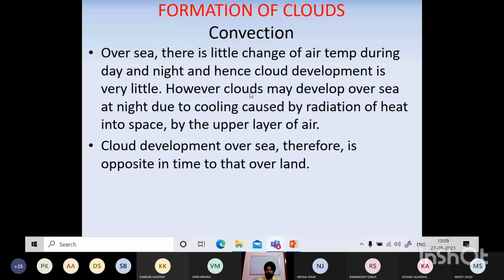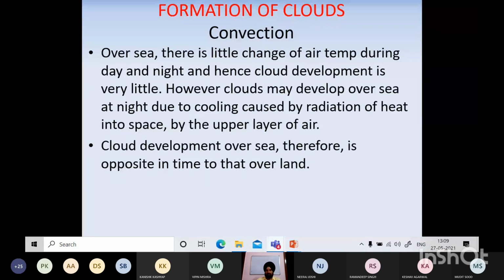However, clouds may develop over sea at night due to cooling caused by radiation of heat into space, and cloud development over sea therefore is opposite to that over land. That's why in certain areas you may get fog, but near the coastal areas, yes, you start seeing cloud formation because of the land effect.